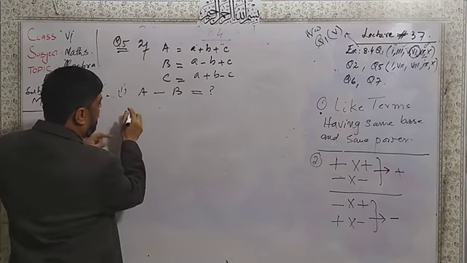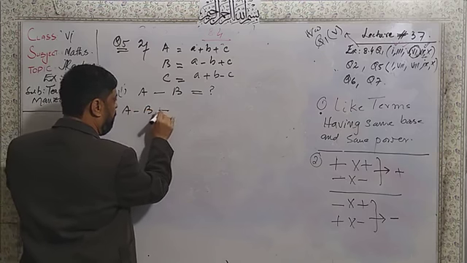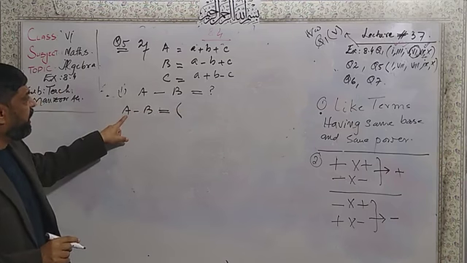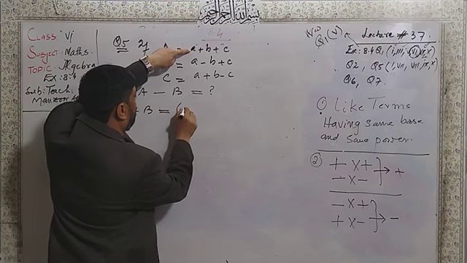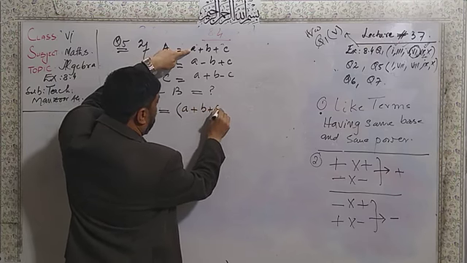I will place here A minus B, and with the same pattern, start breaking. What is the value of capital A? It is equal to a plus b plus c.